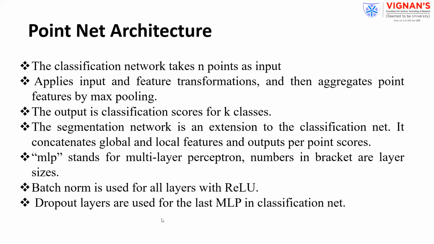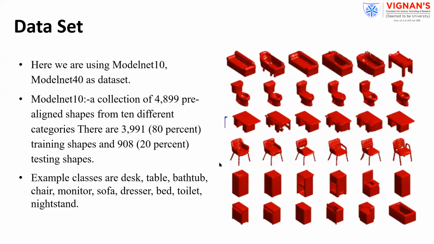And here a lot of points are there. You can have the problem of fitting, and you can use some dropout layers to come out of that problem. So this is the data set we applied this on. The ModelNet 10 data set we considered. 10 in the sense that it has 10 output classes. Totally it has around 5,000 images. Out of 5,000, 4,000 images, 80%, we considered as training data, and 10%, around 900 images, we considered as a test data set. And we trained the network with these classes.